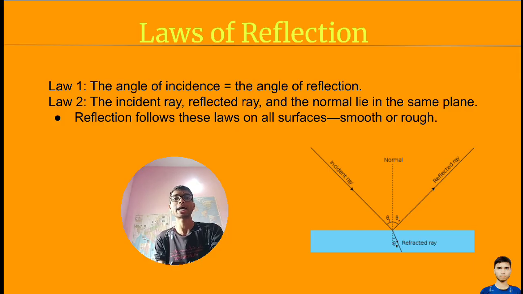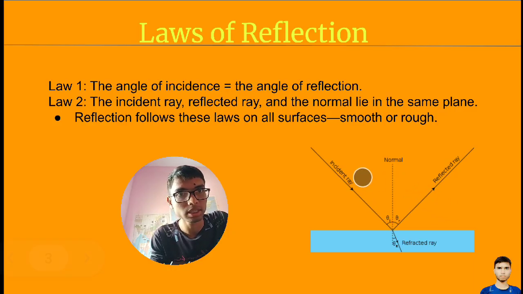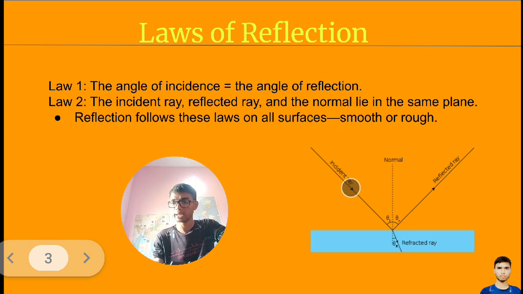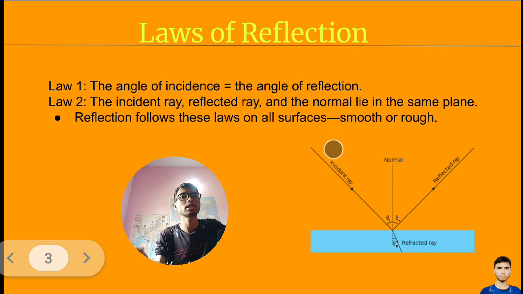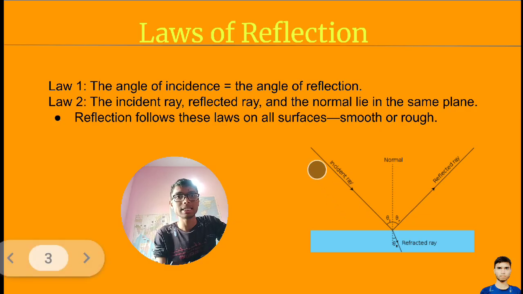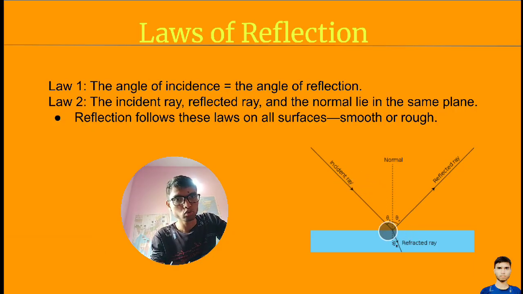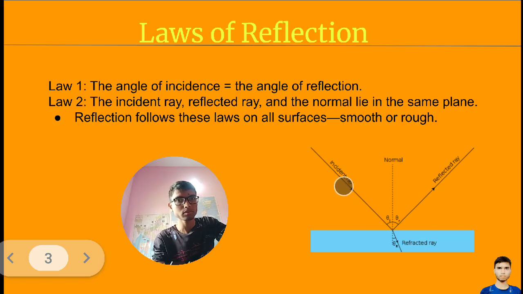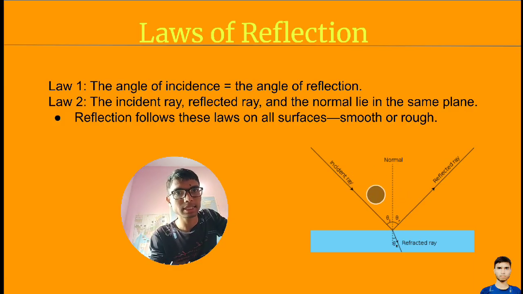The first law says that the angle of incidence, this angle, which means a ray of light coming from the source of light till the surface, from here to here. This ray of light is the incident light, the incident ray. And this angle, from this incident ray to the normal line, is the angle of incidence. Clear?